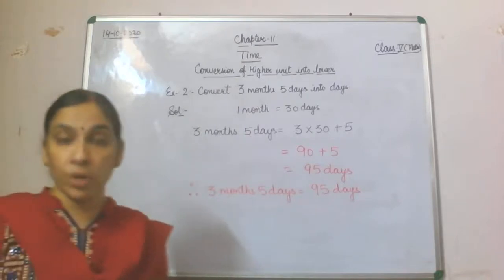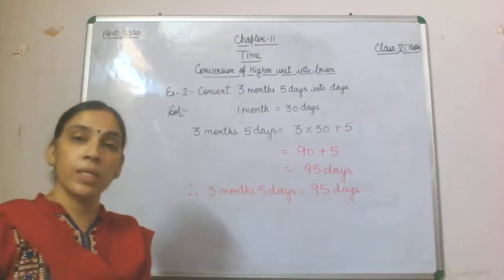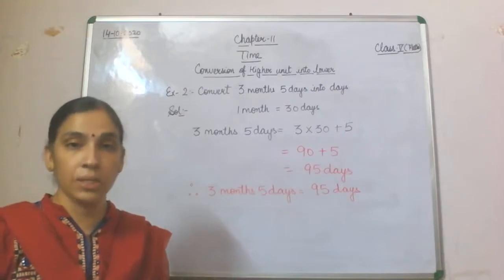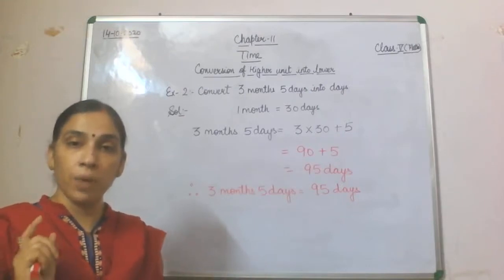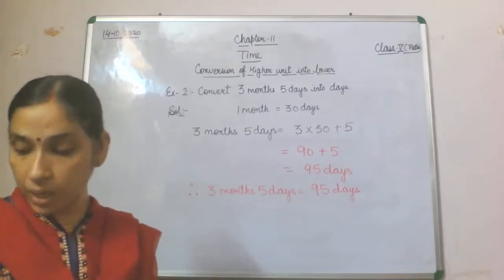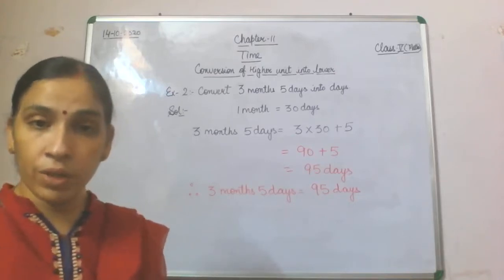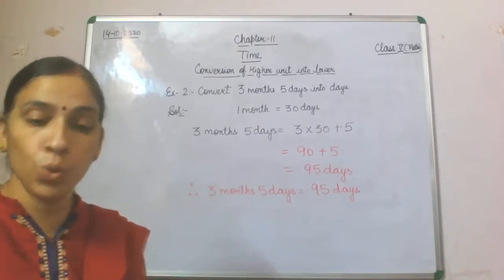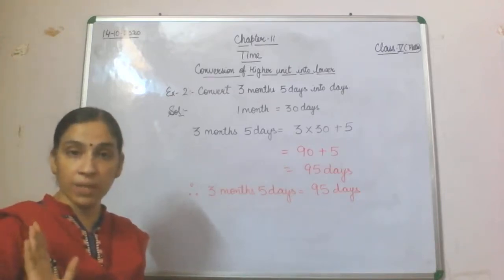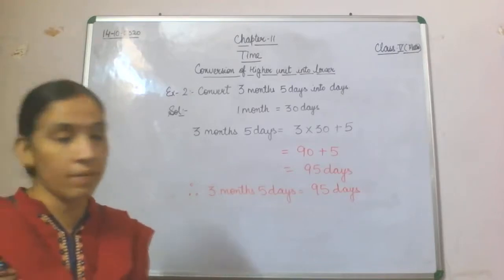Whenever we were talking about 180 days, we normally convert even 6 months into days, taking that in 1 month we have 30 days. So that 30 will be multiplied by 6. So the total will become 180 days. Similarly, we have the next question in which you have been given 2 weeks, 3 days. Now you all are aware that in 1 week we have 7 days.